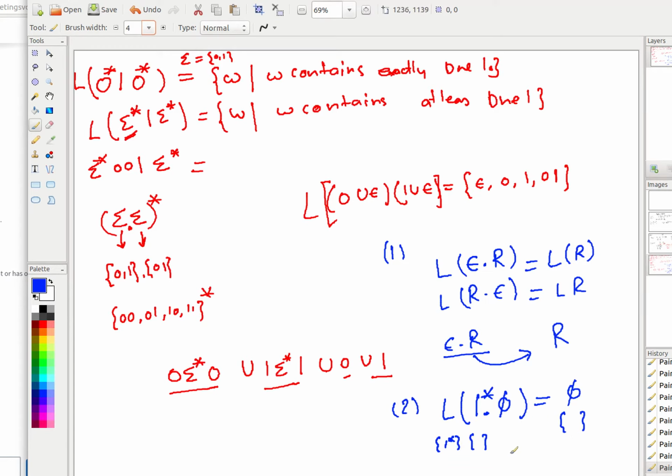So that is rule number 2. What it says is, whenever phi is concatenated with any regular expression, the end result is phi. You can always use this reduction, right? It is a simplification. Rule number 3, which is again something most important, is phi asterisk. What do you think? Phi is a regular language, right? It is one of the smallest ones. So if I take asterisk, what will you get?